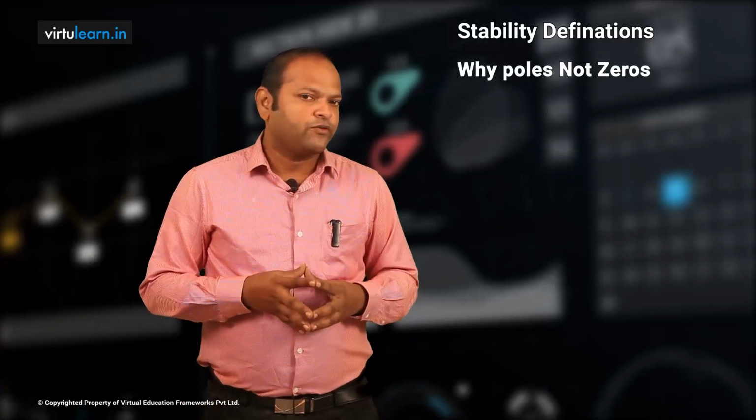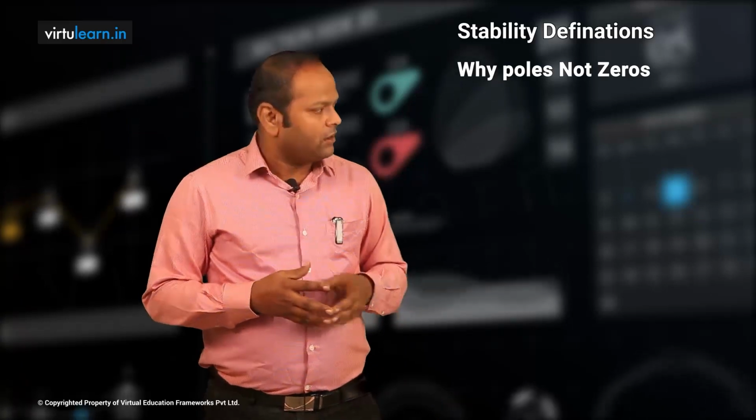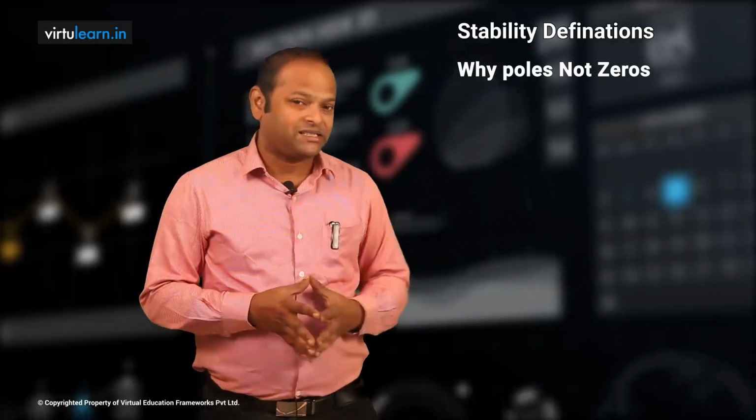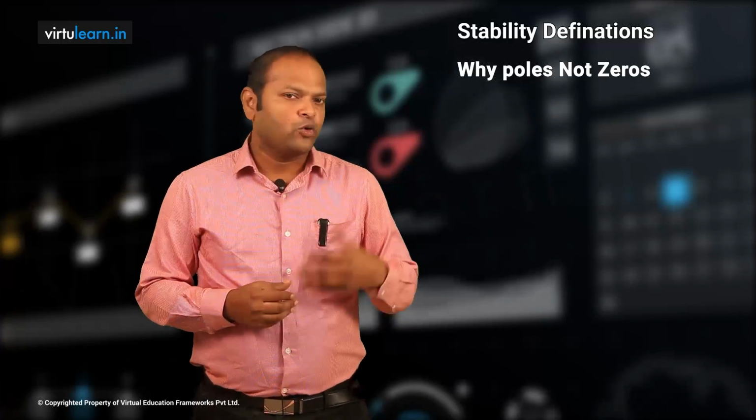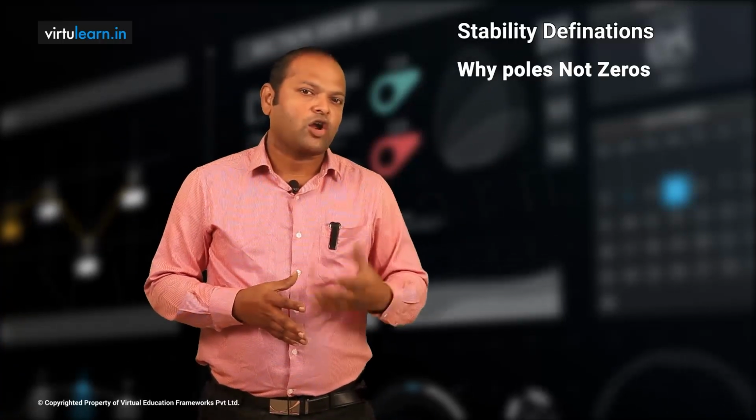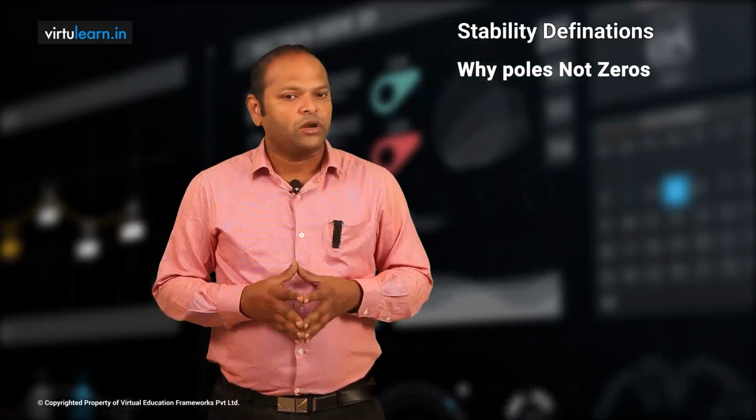But if the same poles are lying in the right of the S-plane, again we have oscillations, but an e power plus t term will appear there, so the oscillations are continuously increasing. So for poles in the right of the S-plane, whether real or complex, my system is unstable only.